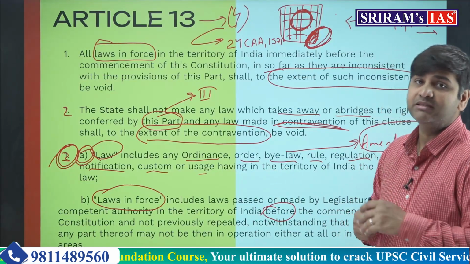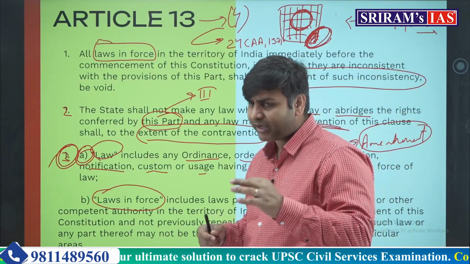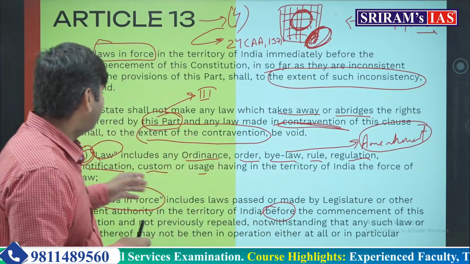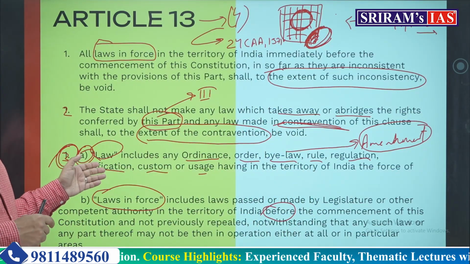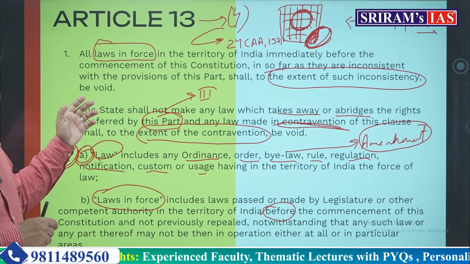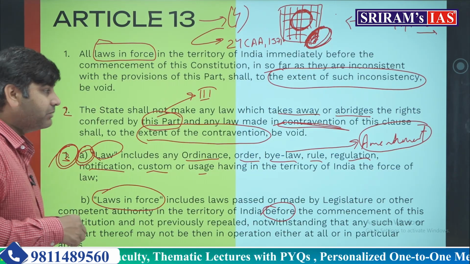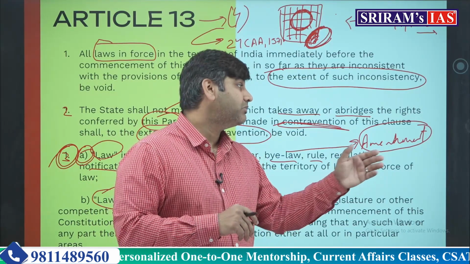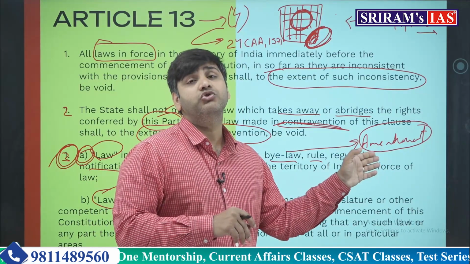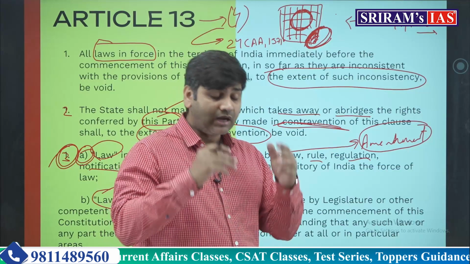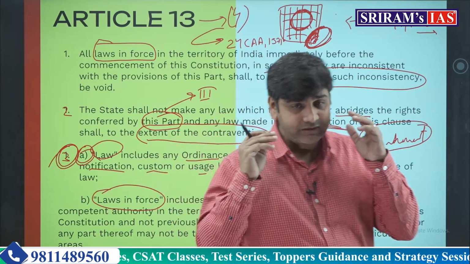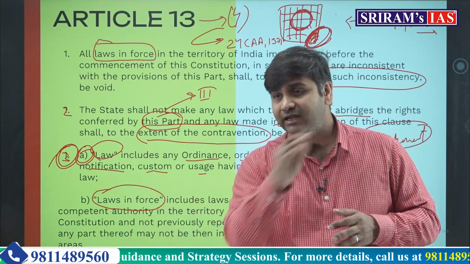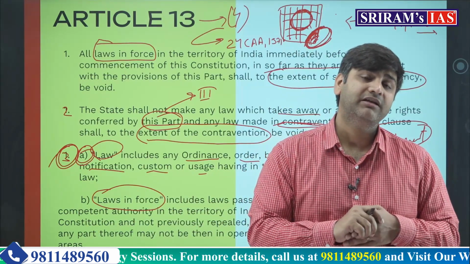That simply means that any amendment done by the parliament will not be considered as law under clause number 3 of article number 13, and hence the parliament has been given immense power to amend the constitution as it likes without even paying attention to the fundamental rights. It can also take away some of the fundamental rights if it wants.